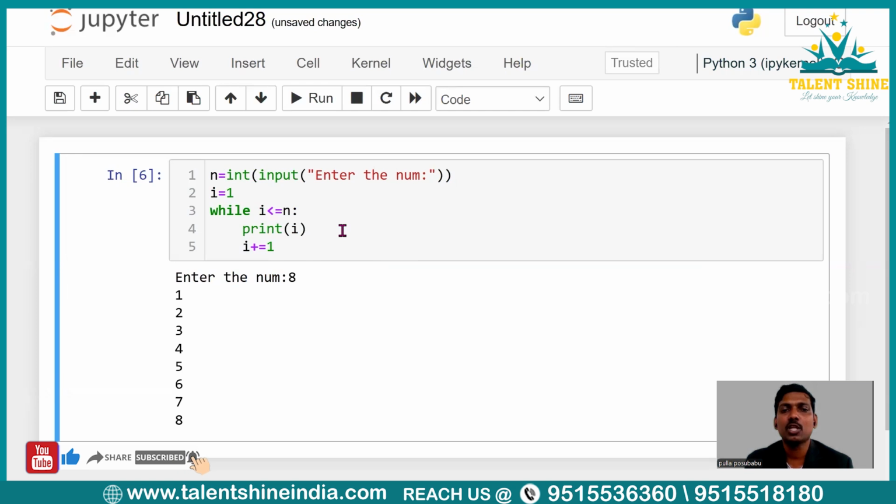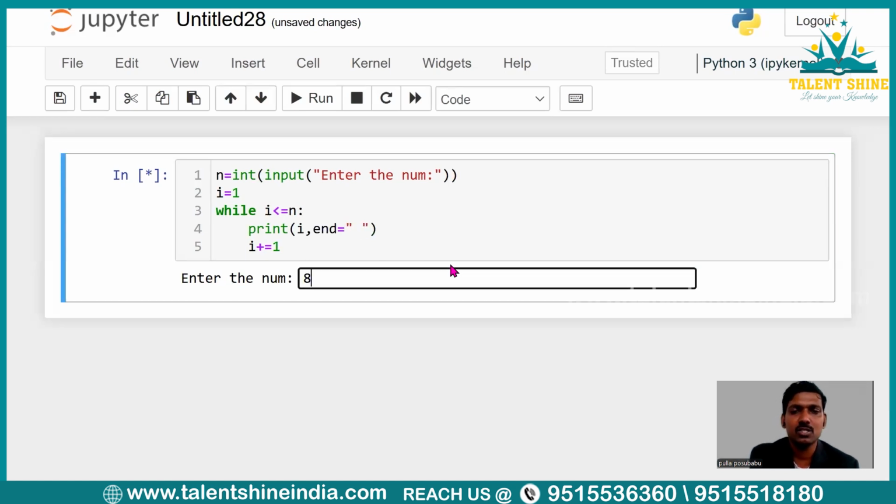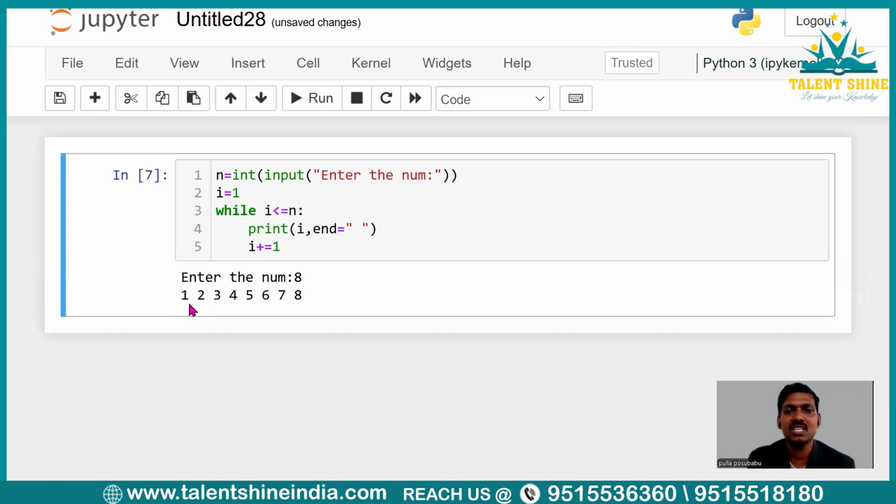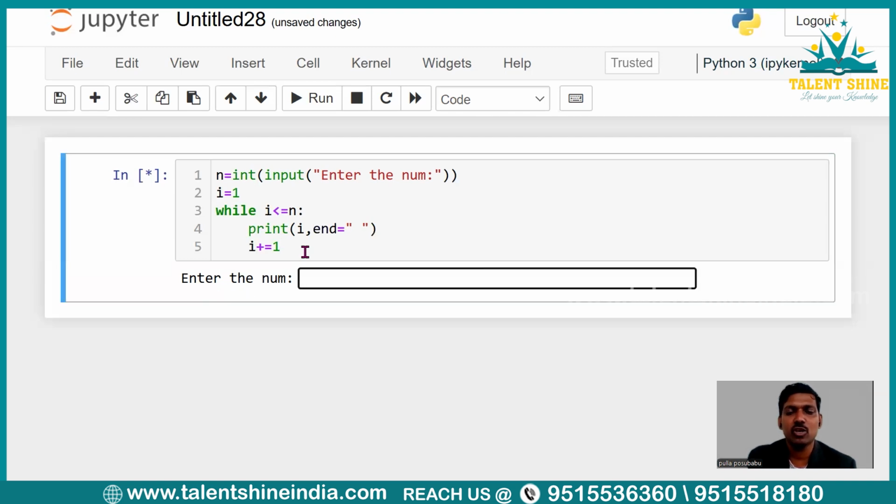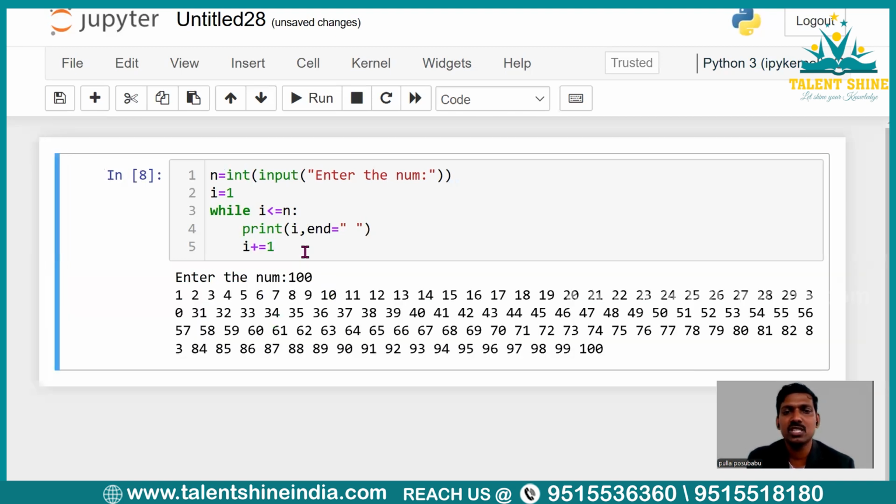If you want to get 1,000 natural numbers, give the n value as 1,000, right? So I'm writing here, I want to get these 8 numbers on the same line. Later I will explain this end argument or end statement. So I'm writing here end, and then an empty space. Now let me execute it. So 8 and then click enter. You may see the 8 numbers on the same line, right? Now let me execute it. I want to print 100 natural numbers. You could see 100 natural numbers will be printed.